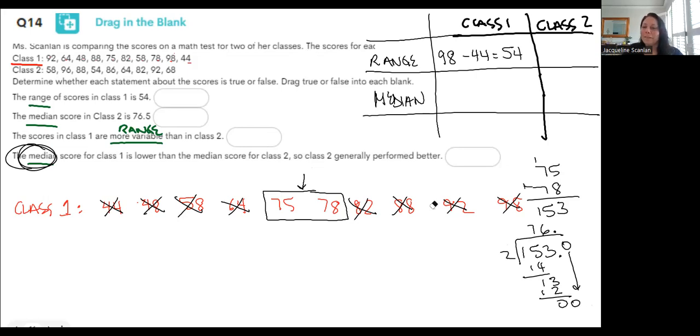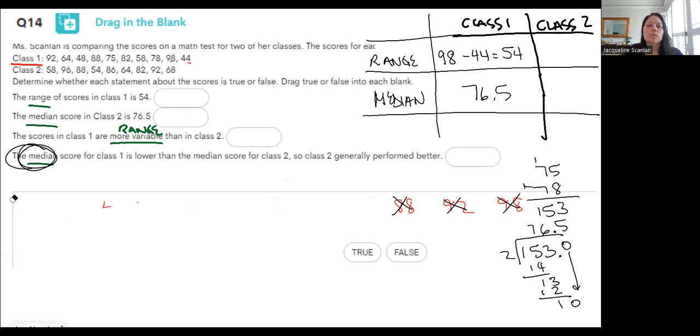Oops. Knew I did something wrong. Couldn't figure out what it was. All right, so it's 76.5. Okay, now I'm going to do that exact same process. Yes, it's annoying. I'm going to do that exact same process for class 2.